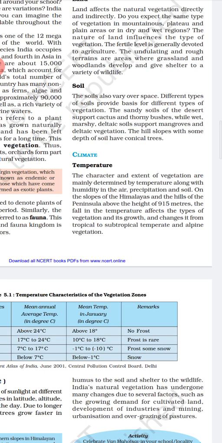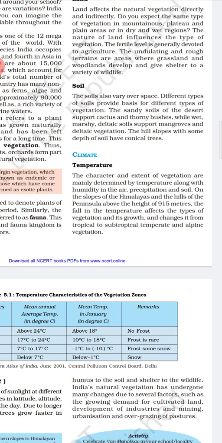So where precipitation is higher, the amount of vegetation is also higher, and the vegetation is of more quality and more variety, and diversity of fauna is also found there. Different types of birds, animals, insects, rodents, and different types of earthworms we find in the forests. So temperature affects the precipitation, and precipitation leads to the variety of vegetation.